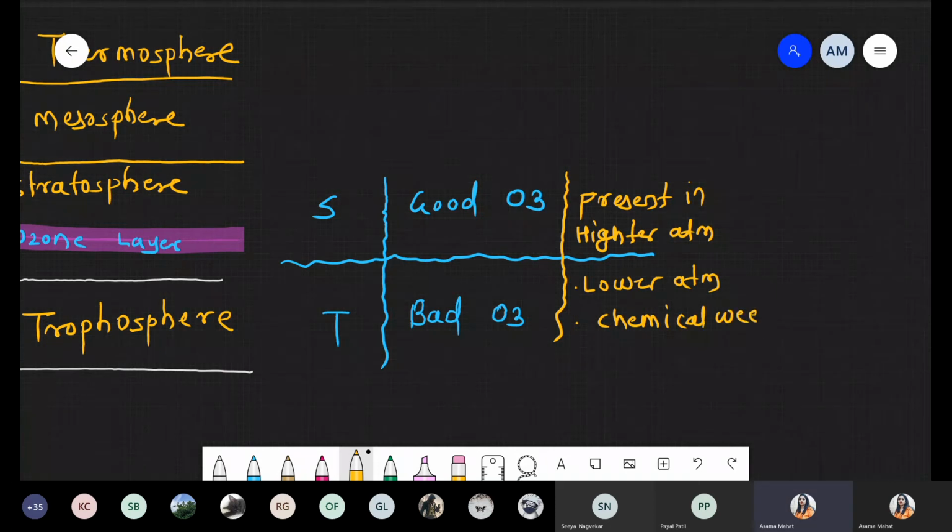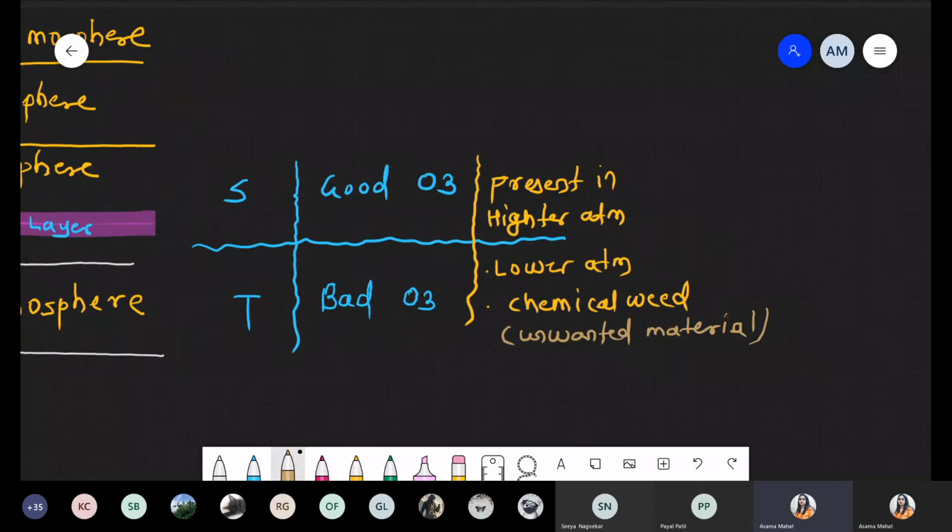Weed is basically something we use for plants, but in the case of chemical weed, simply I'm writing the meaning: unwanted material or unwanted chemicals, like gases हो सकते हैं or different particulate matter भी हो सकता है. So different matters are there. So these are the second point with respect to good ozone and bad ozone.